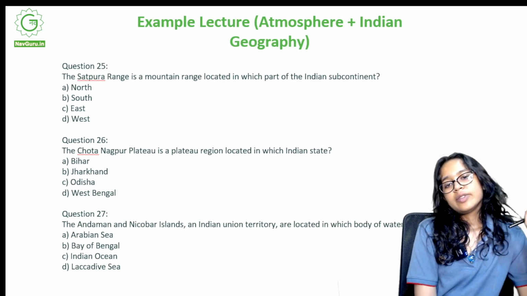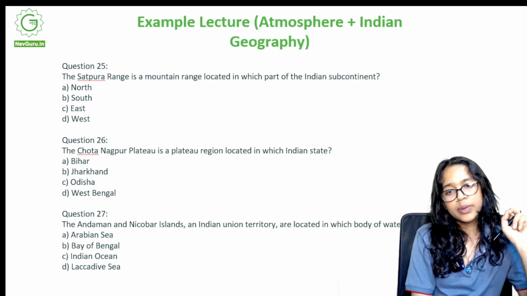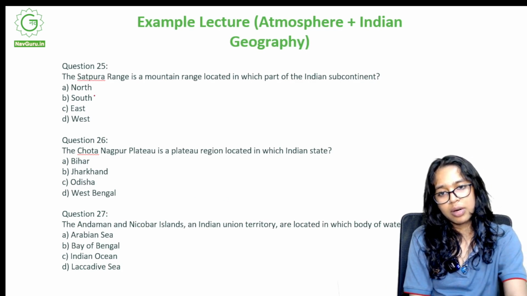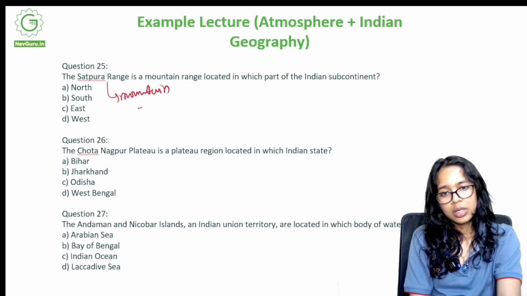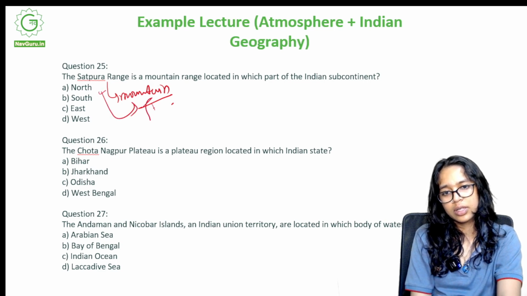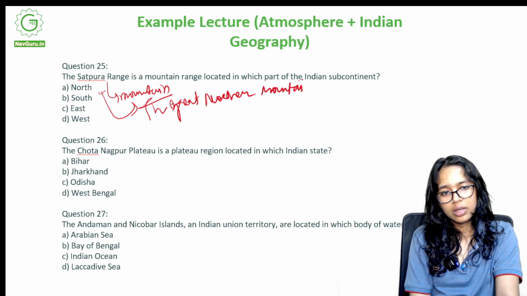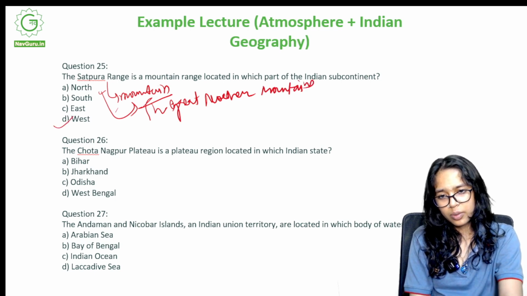Question number 25. The Satpura range is located in which part of the Indian subcontinent? So Satpura range is a mountain range. Now, where is it located? In the north? Where is the Great Northern Mountains? Is it there? No, the right answer is D, in the west.